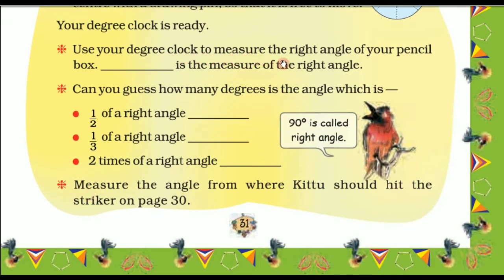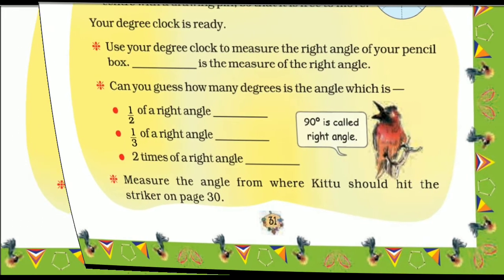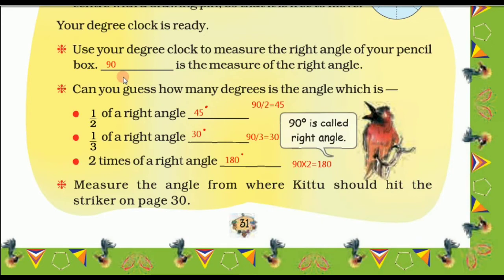Use your degree clock to measure the right angle of your pencil box. So dash is the measure of the right angle. Now measure the right angle of your pencil box. What is the measurement of that angle? That you should write here. So the answer is 90 degree. 90 degree is the measure of the right angle.